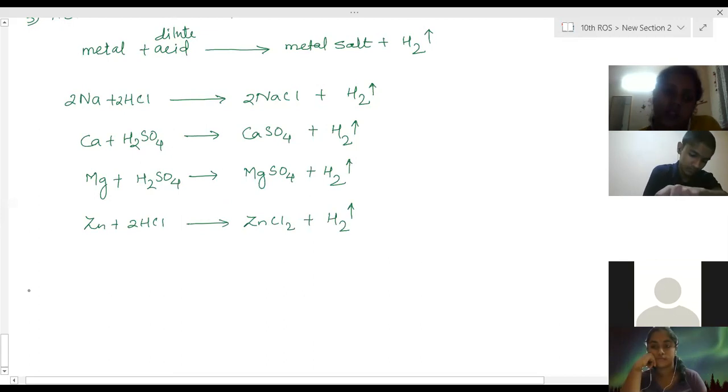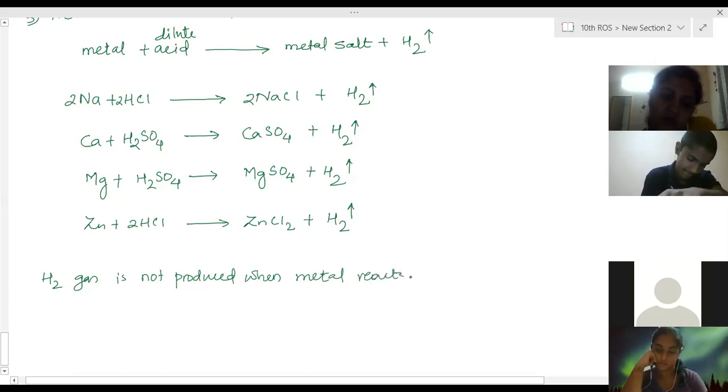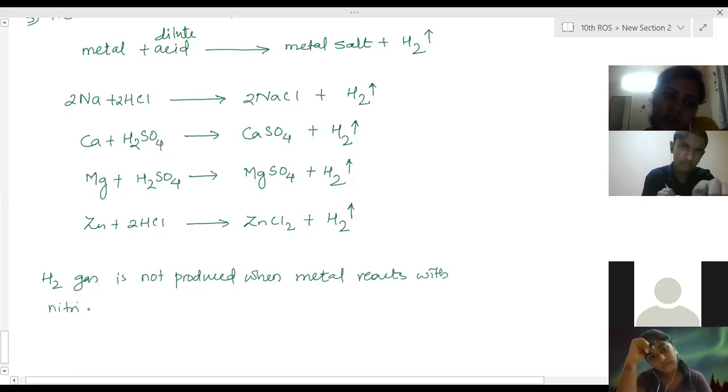Now here one more question is there. Hydrogen gas is not produced when metal reacts with nitric acid. The reason I have explained in the acid base chapter.